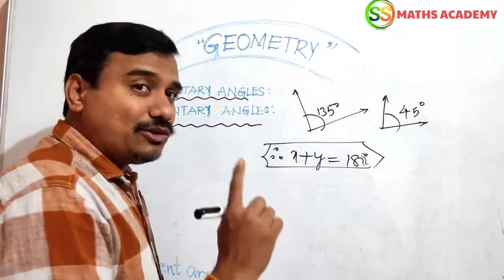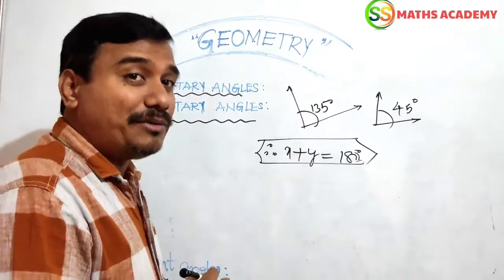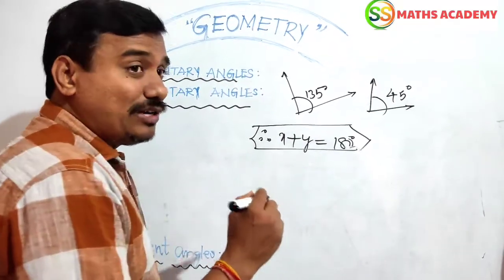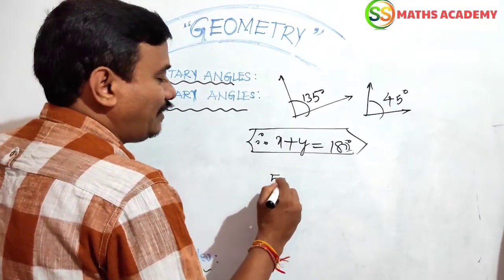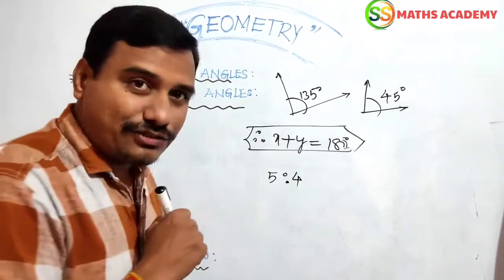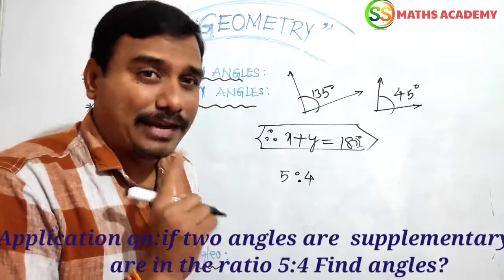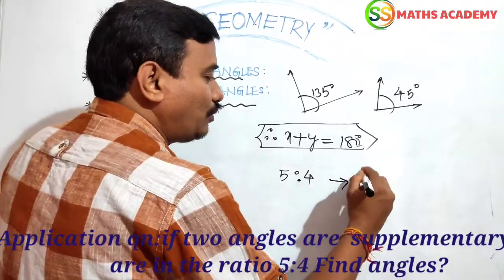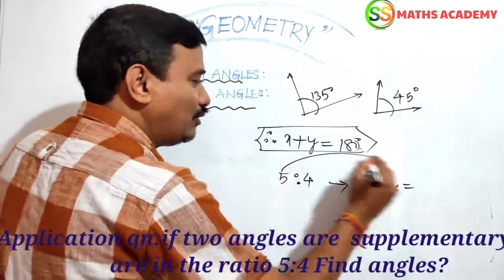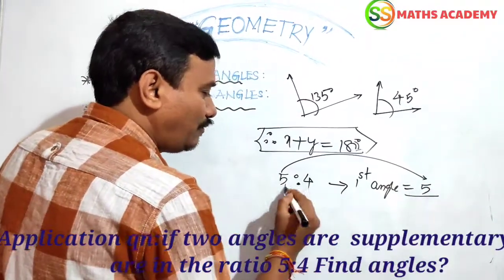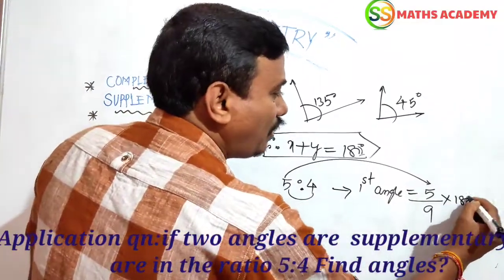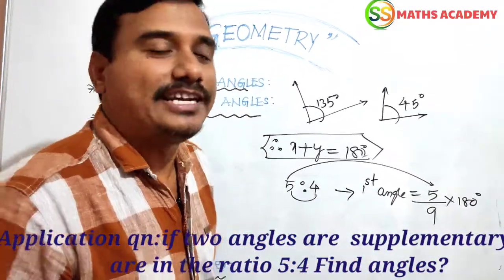If two angles are said to be supplementary angles, the angles are in the ratio 5:4. Find the angles. Same like the question. Simple numbers. I am going to take the first angle directly. First value by the sum of these two ratios, 5 plus 4, 9, and by the definition of supplementary angles, 180 degrees.